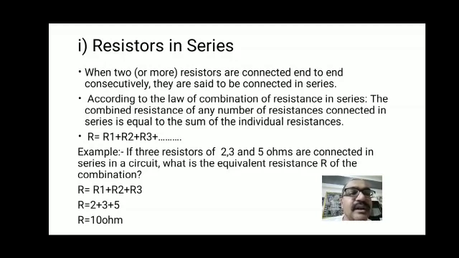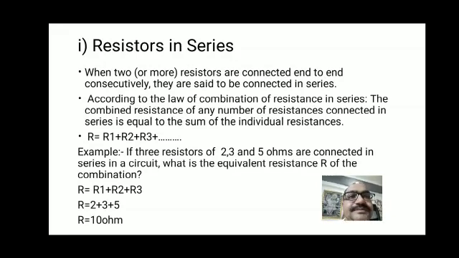What is the total resistance R when they are connected in series? It's simple, you have to apply the formula. Total resistance R is equal to R1 plus R2 plus R3, so R is equal to 2 plus 3 plus 5. When you add all these resistances, it gives you 10 ohm. This is the total resistance when the three resistors are connected in series.